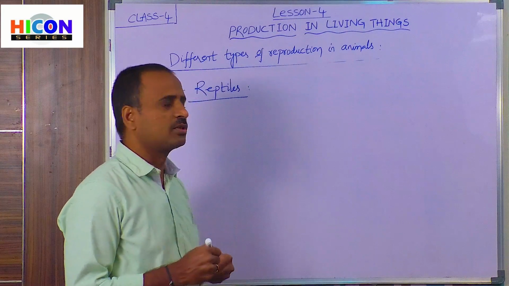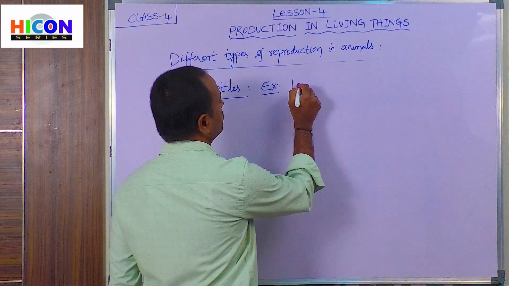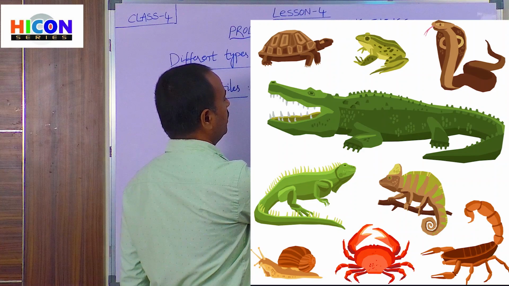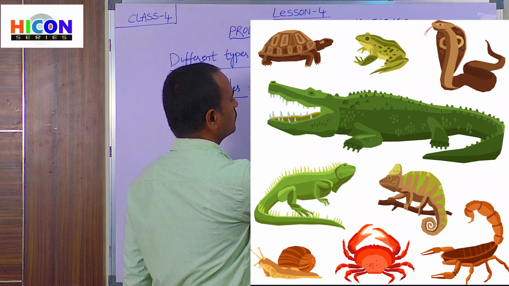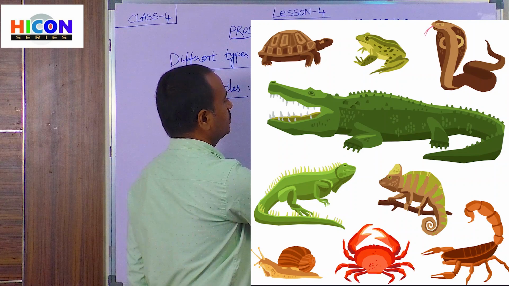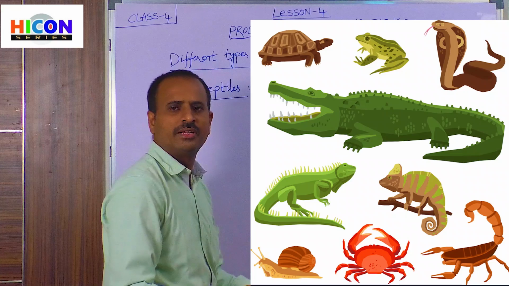Examples of some reptiles are lizard and crocodile, snakes. Children, these are some examples of lizards, and also tortoise, turtles.